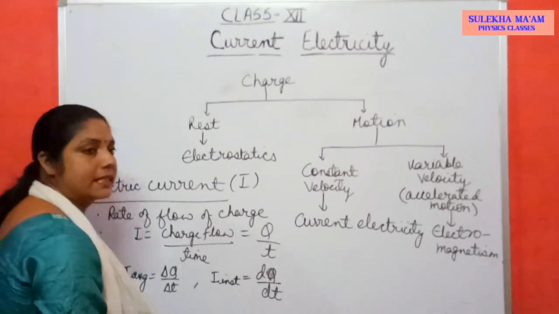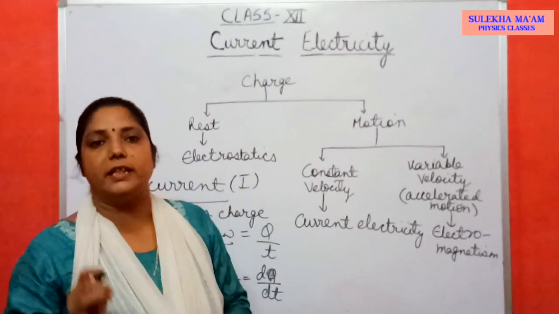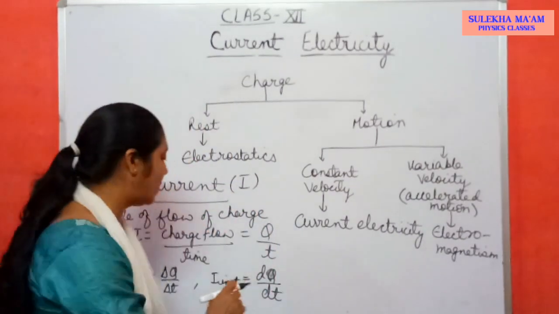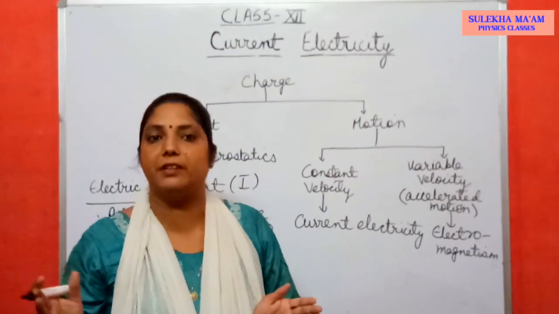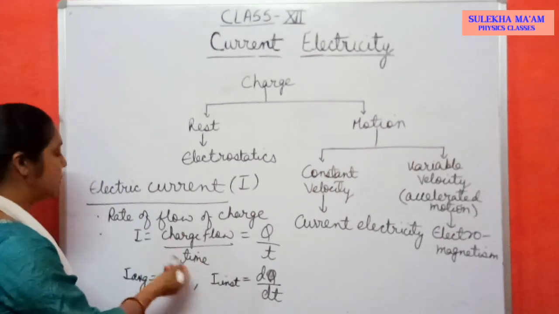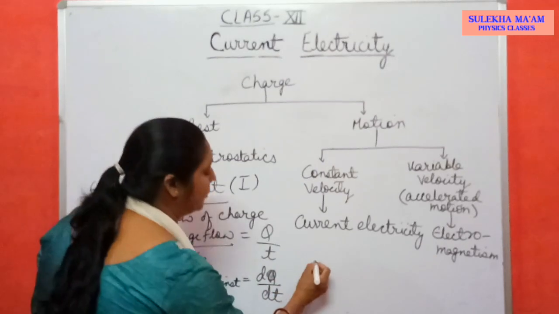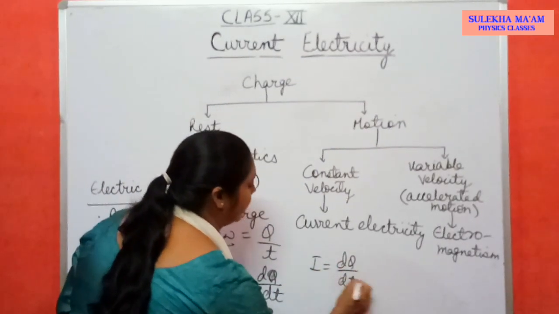This is instantaneous current. What is this? Current at a particular instant of time. जब हम किसी एक particular time के लिए निकालते हैं current, that is called instantaneous. और जब हम बहुत long journey के लिए long time interval के लिए निकालते हैं, that is called average current. So we always use formula for current is I equal to Q by T, or you can use this one also, dq by dt.